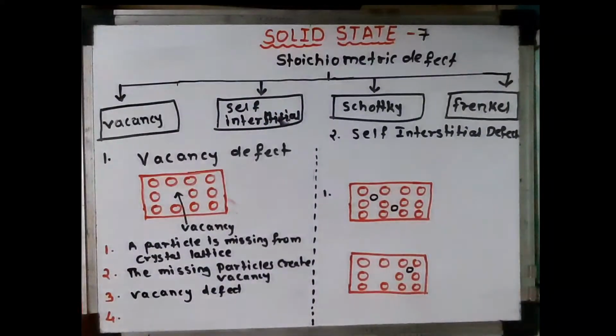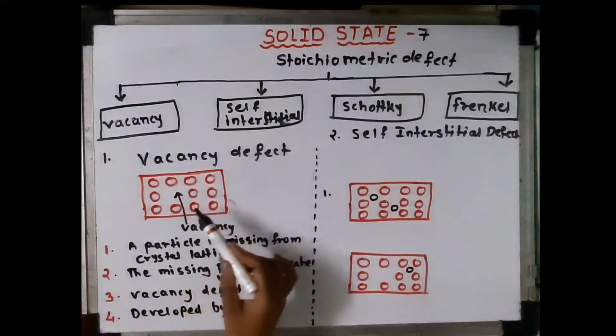And this defect can be developed by heating. If we heat any crystal structure, this vacancy arises. A particle is missing from the crystal lattice.